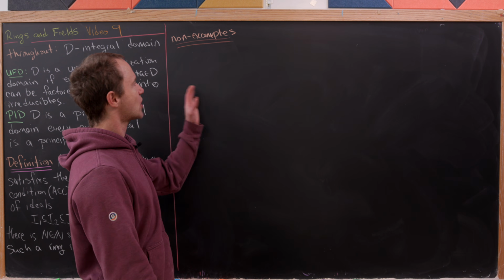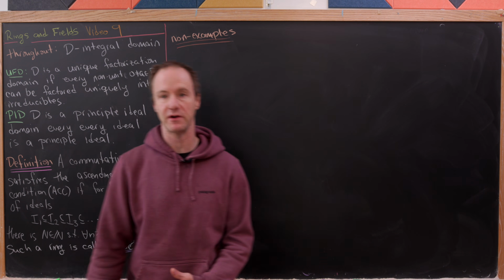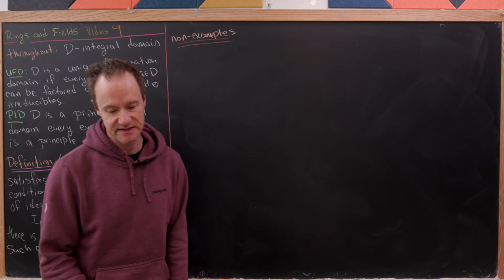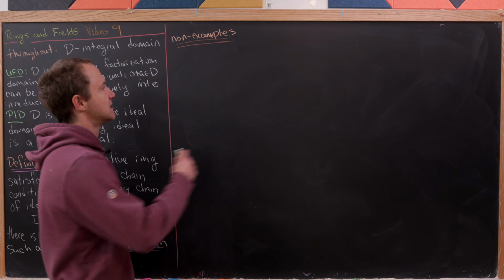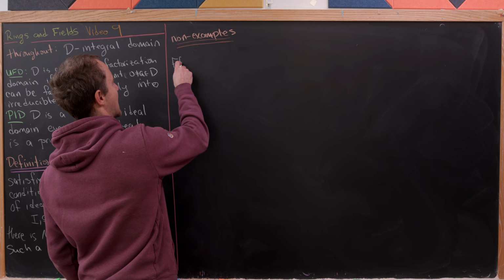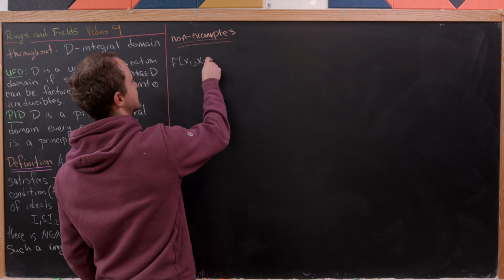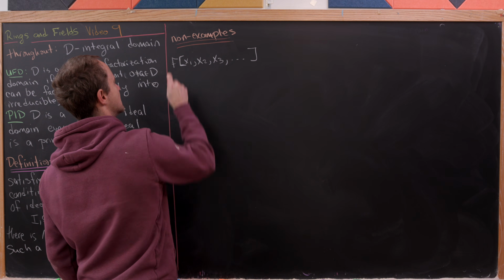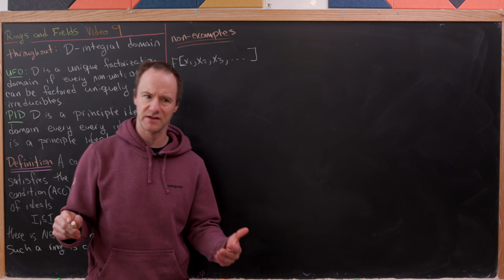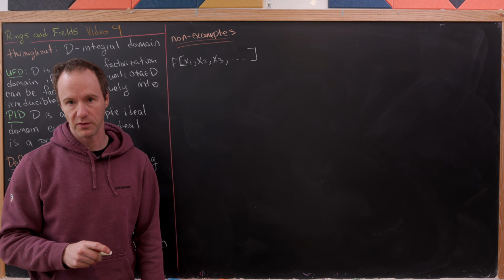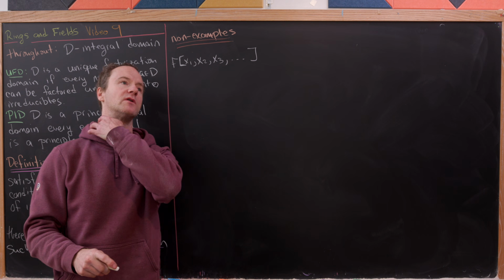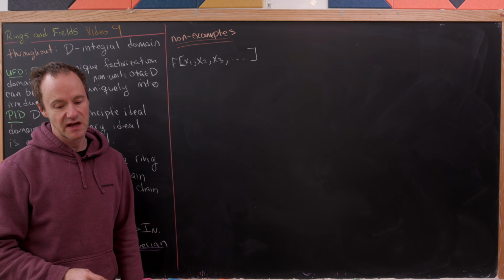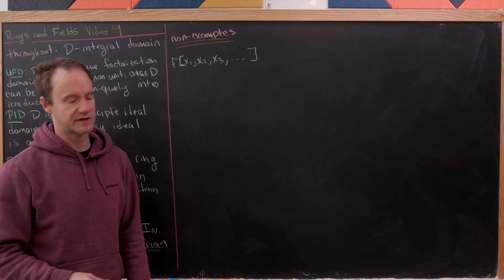All right, so let's start with some non-examples of Noetherian rings. In other words, non-examples of rings satisfying the ascending chain condition. Let's start with this classic example, which is the ring of polynomials in infinitely many variables. And so you might recall that we've looked at the ring of polynomials in a single variable before. I think maybe we did one example, the ring of polynomials in two variables, but this is infinitely many variables. I'll call them x1, x2, so on and so forth.